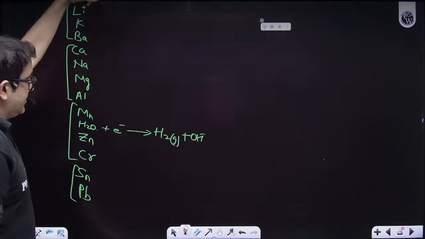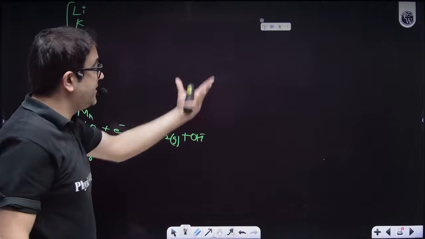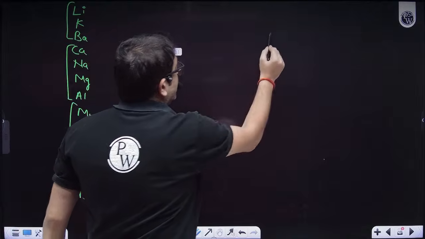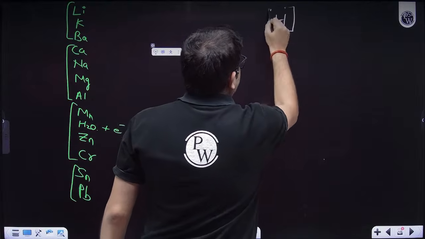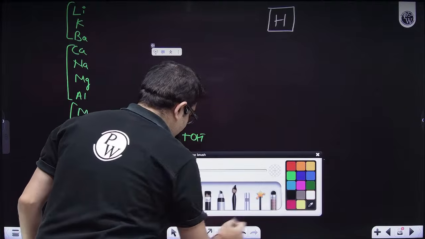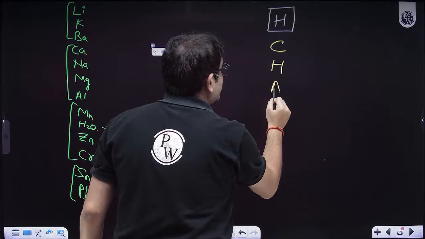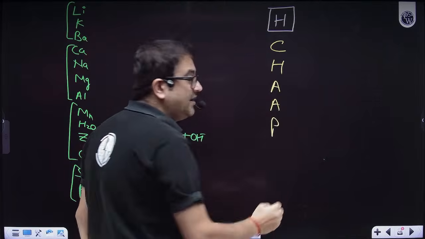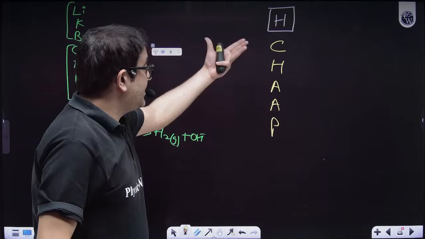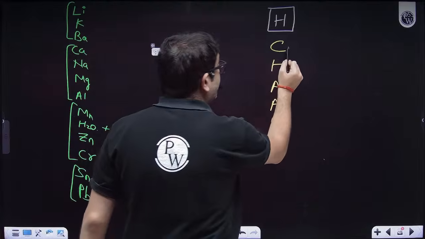Yes, I'm doing this down the series because I'm not having space, so I'm writing over there, after hydrogen. And after hydrogen, obviously, what are the less reactive metals? The less reactive metal rhyme is CHAAP. What does chap mean? You just copy it down. So what is chap? Chap is C, stands for copper.